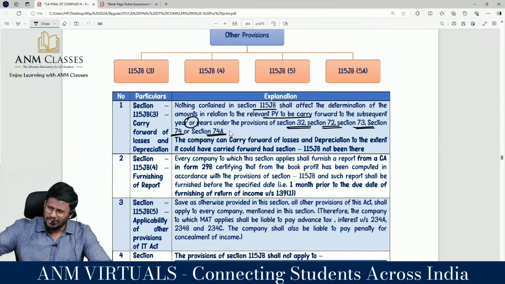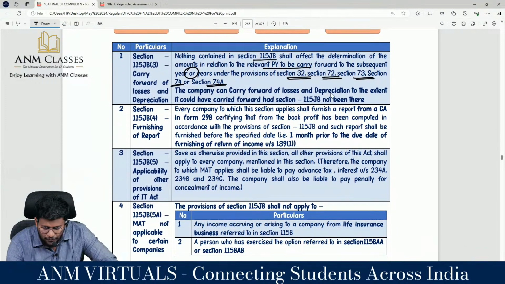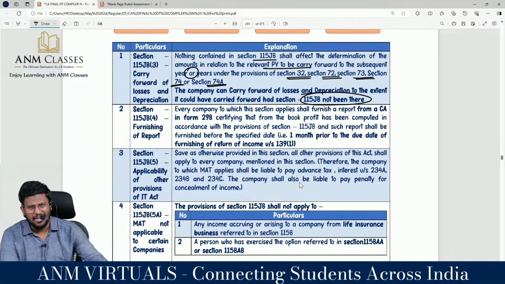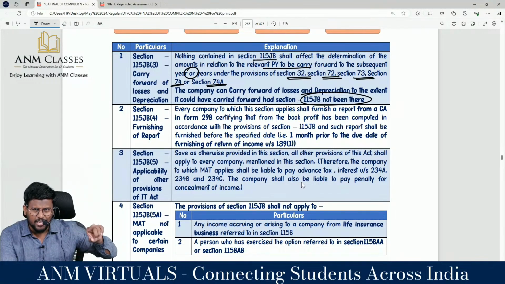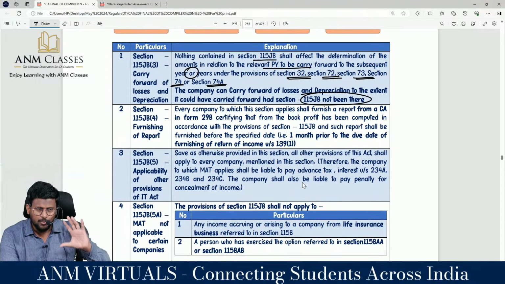Otherwise, it is not disturbing the normal provisions of the Act. So the company can carry forward loss and depreciation to the extent it could have carried forward if 115JB were not there. The way they would have carried forward the loss normally without 115JB, the same way the company can carry forward even though they are travelling through the 115JB route.